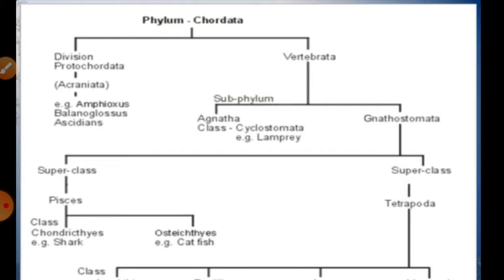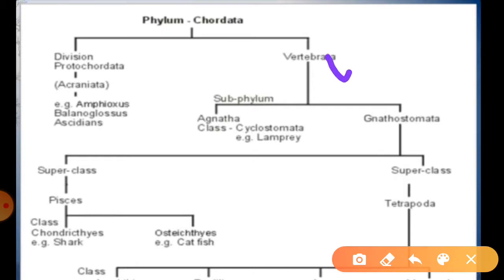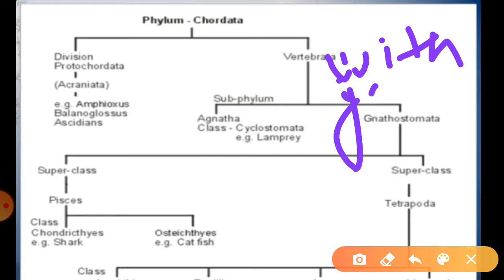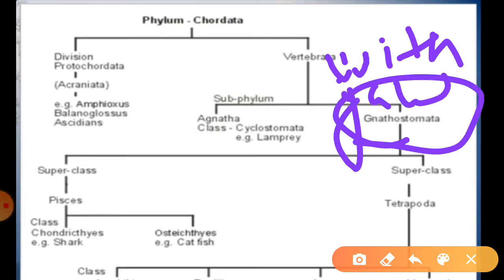Even the gnathostomata have jaws, they are the jawed vertebrates. इनके ऊपर नीचे क्या होते हैं, jaws होते हैं, right.